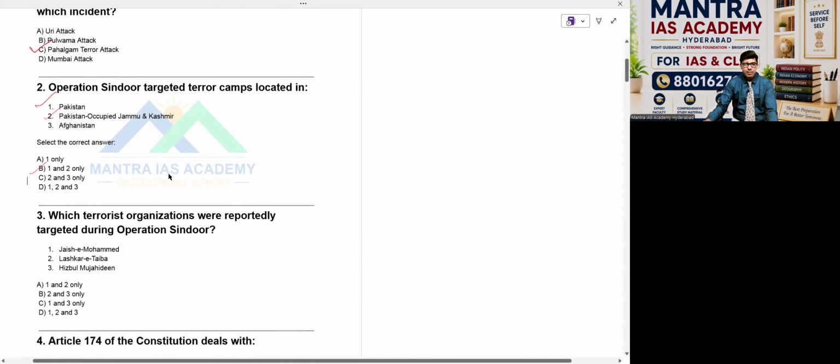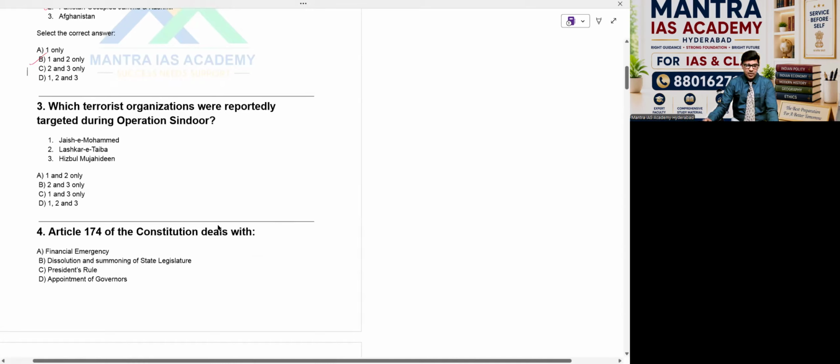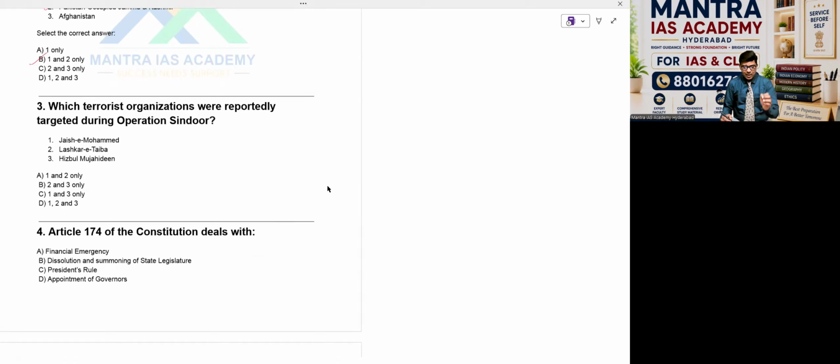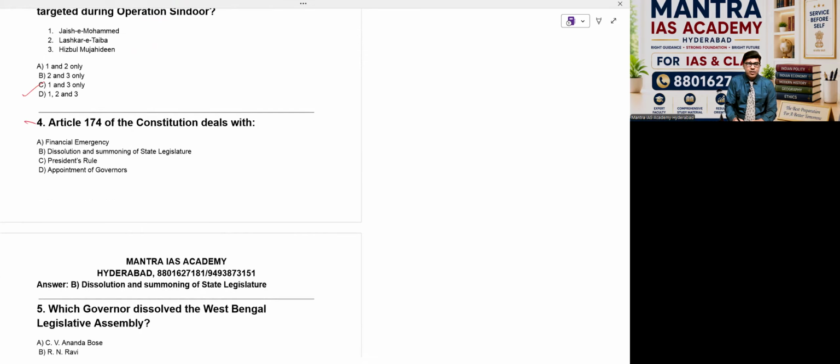Then come to question number 3. Which terrorist organizations were reportedly targeted during Operation Sindoor? I've covered three organizations here, which are purely terrorist organizations: Jaish-e-Mohammed, Lashkar-e-Taiba, Hizbul Mujahideen. Yes, these three we have. All three organizations were mentioned in connection with Operation Sindoor. So option D is the right answer, beta. A very important point, of course; you can expect this type of question, and there is a chance of this type of question being asked in an exam.